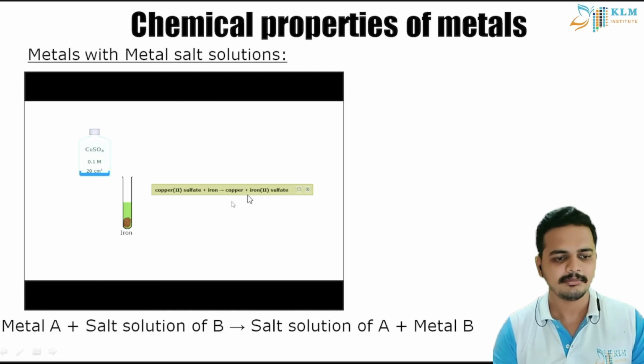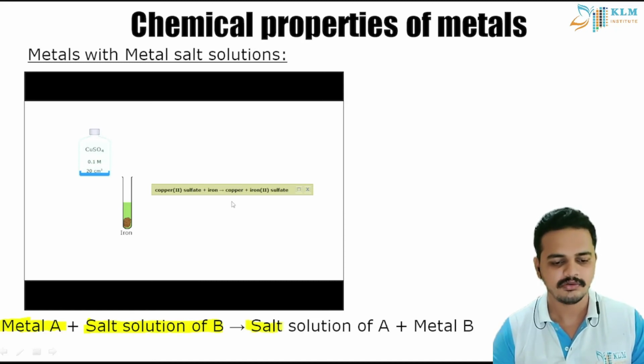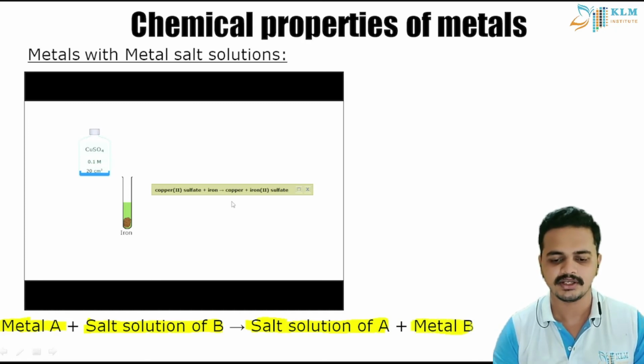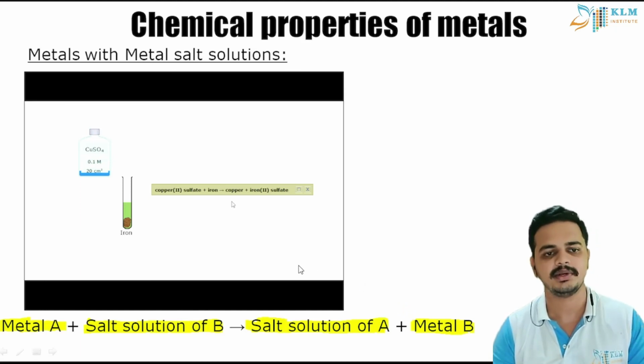So what happens here? You can see we are adding metal A and the salt solution of metal B, that is copper sulfate. The salt solution of metal A is on the product side. We are getting iron sulfate, and also the metal B is formed here. We can get copper from copper sulfate. So this is the reaction of metals with other metal solutions.